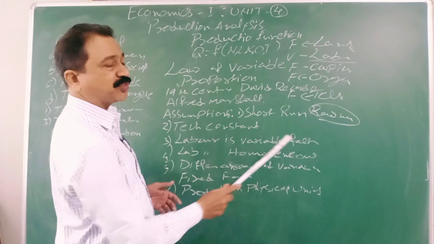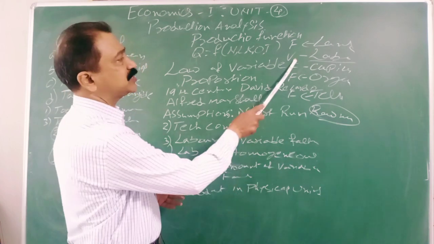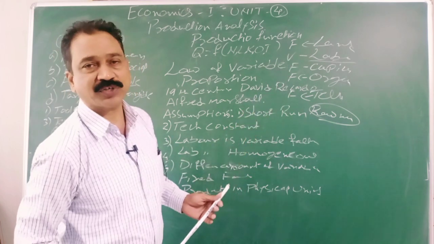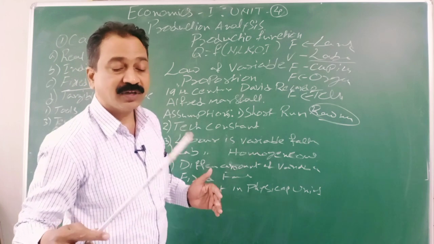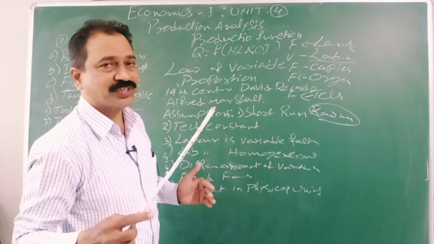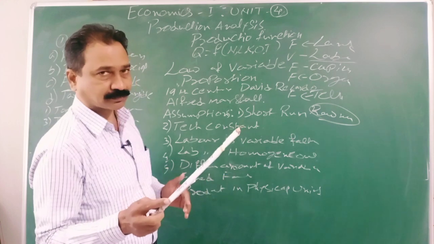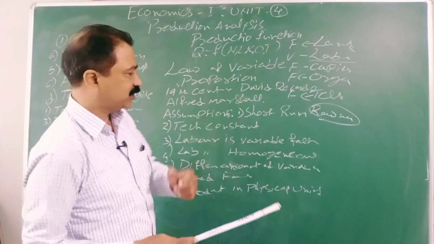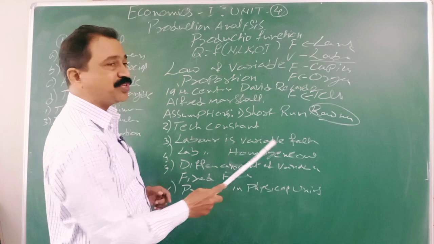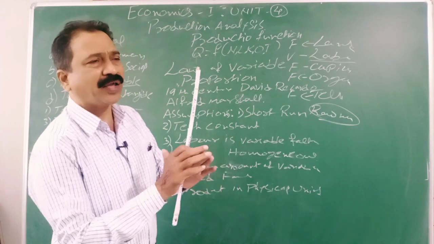Labor is a variable factor. Already we selected that. Labor is going to be changed. We are going to increase. That is the only one which is not constant. So labor is variable, but a small glitch: labor is homogeneous. They all are alike.